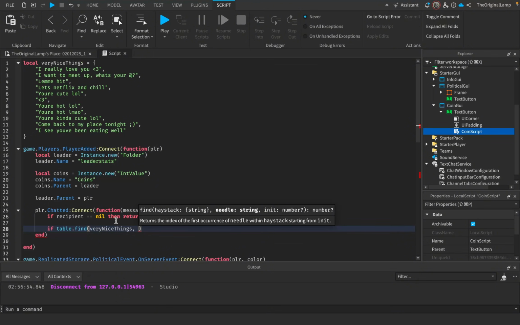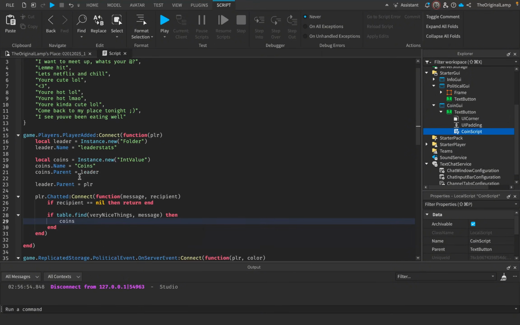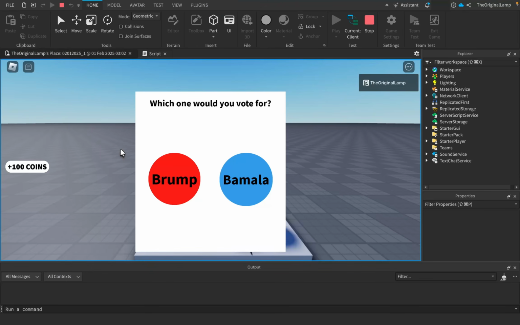So if we can find the message, if the player has typed the message, which is one of these tables, then we're going to give the player a coin, right? And we can actually do this right here too. So we can just say coins value plus equals, let's say 1, right? We don't want to overflow the player with coins here, but you know, we'll be nice. Now, unfortunately, I of course don't have anyone to send this message to, so recipient will be nil every single time. But let's just test this out.